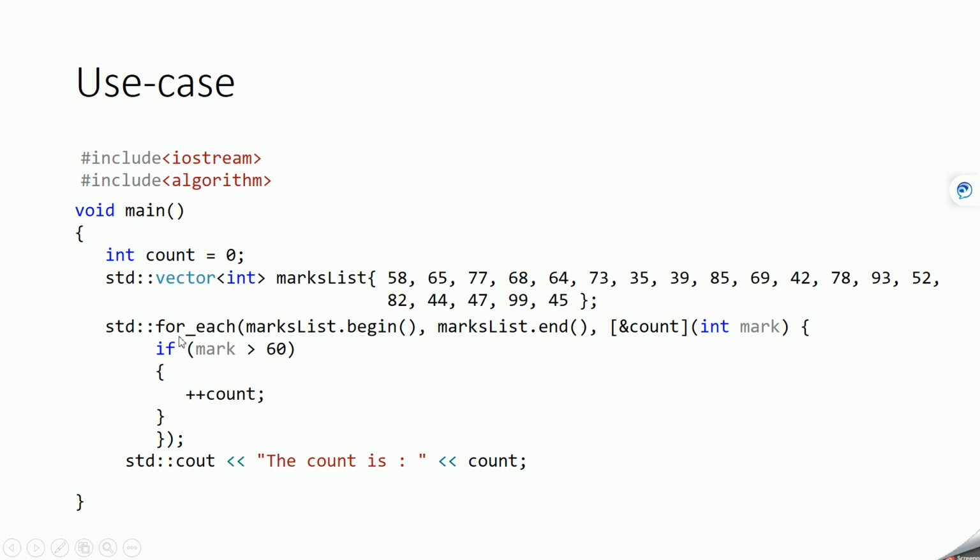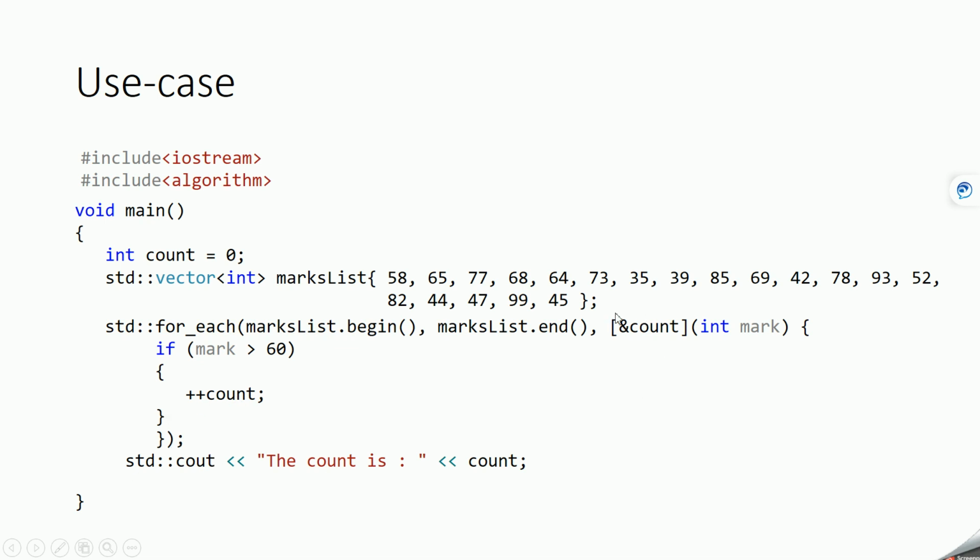This for_each takes a function as an argument, the third argument. Here we are creating a lambda expression, and it is capturing this count variable by reference, and inside the body of this lambda expression we are checking whether this mark is greater than 60, then we are incrementing the count, and finally we are printing.